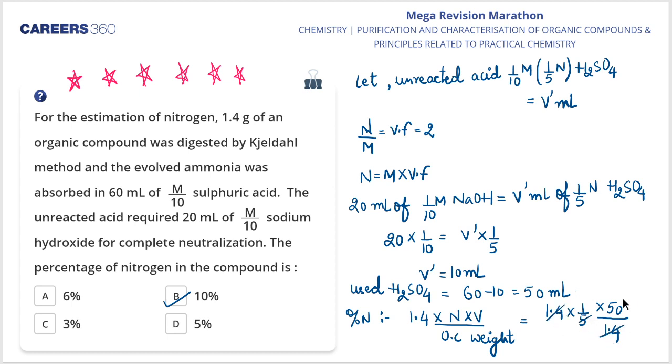So it is 1.4 into 1/5 into 50 over 1.4. It came out to be 10%. So the percentage of nitrogen is 10%. Clear, my dear students?